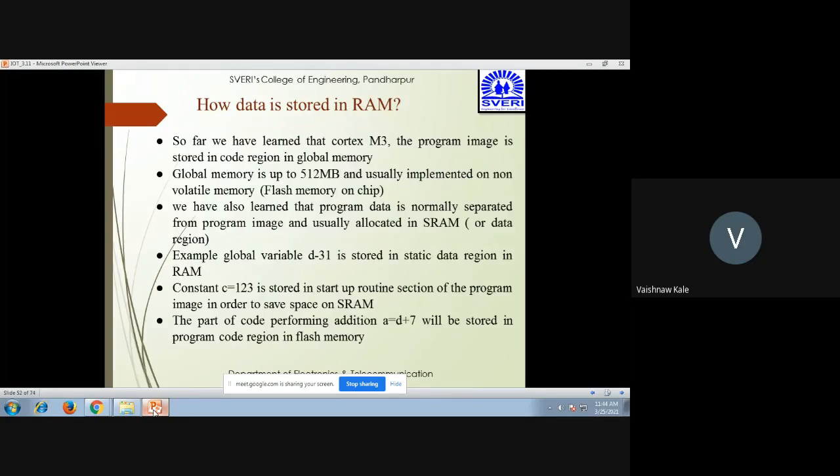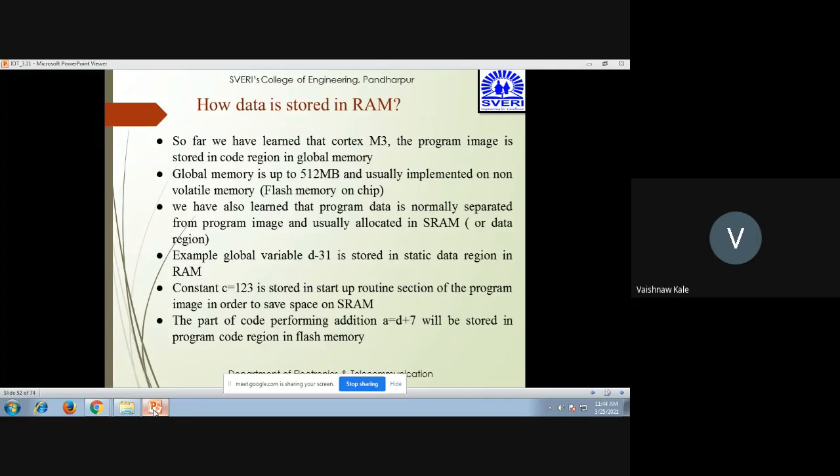Then we can see that the program image is stored in the code region in the global memory. The memory is about 512 MB. It is stored on non-volatile memory, flash memory, or on-chip memory. Then we have also learned that the program data is normally separated from the program image and usually allocated in SRAM. You can take an example that suppose there is a global variable d equal to 31, which is stored in the static data region in RAM.